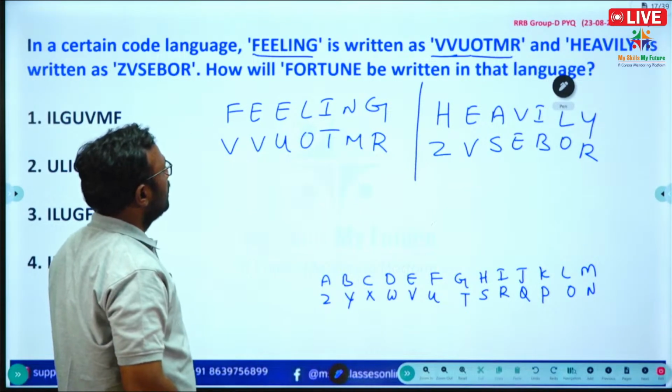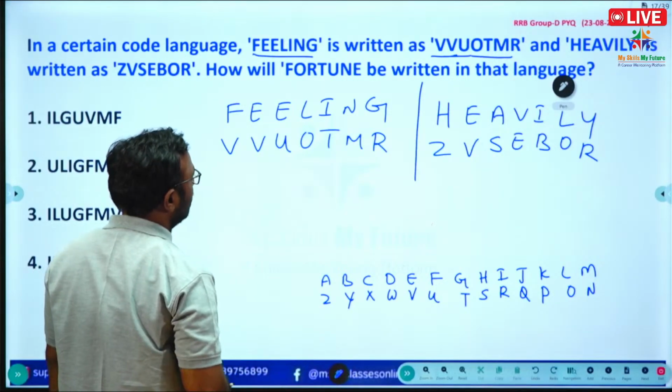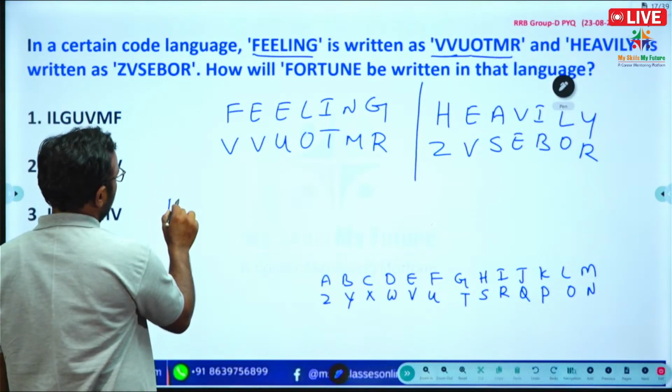So how will FORTUNE be written in that language?